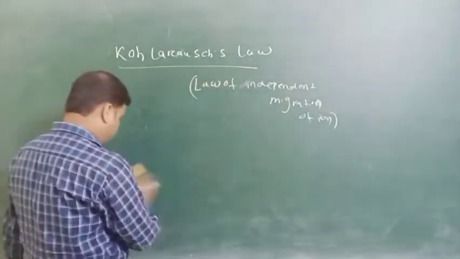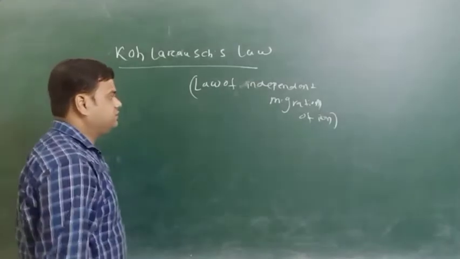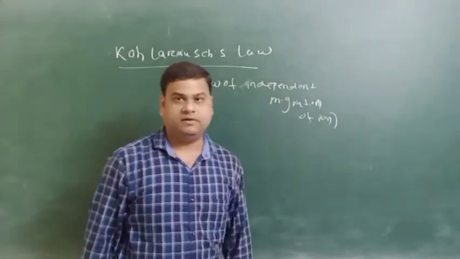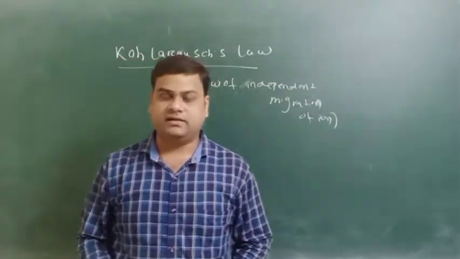again Kohlrausch explained this by taking the same cations and same anions.